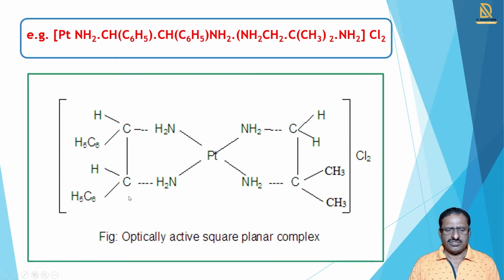So this structure is not symmetrical, it is unsymmetrical. It is an optically active square planar complex, and so it shows optical isomerism.